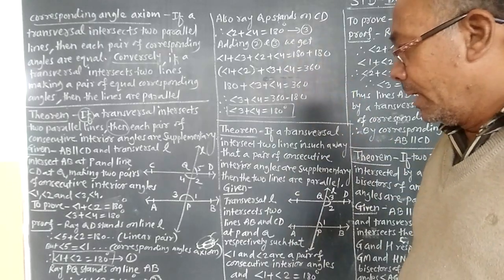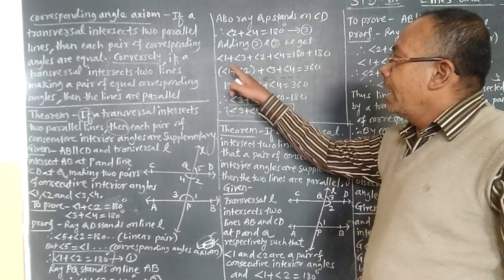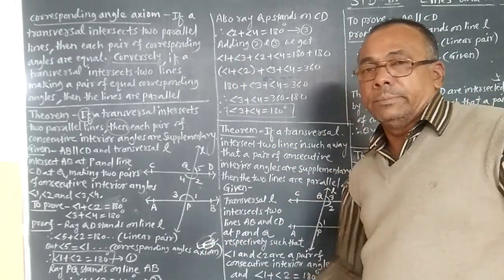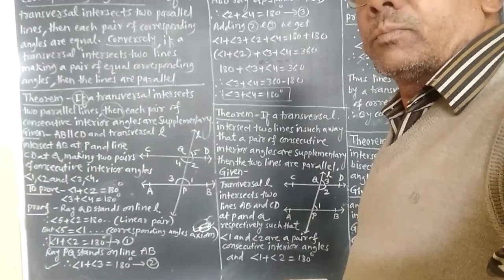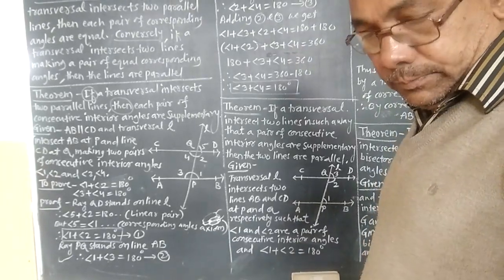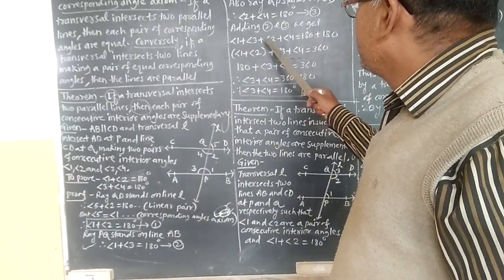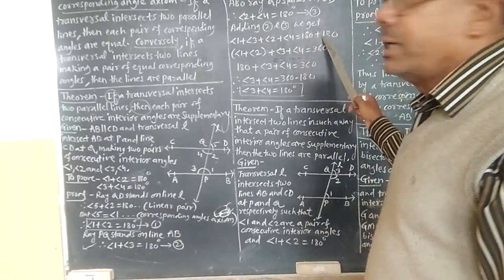Equation number 3. Adding equations 2 and 3, we get angle 1 plus angle 3 plus angle 2 plus angle 4 is equal to 180 plus 180.